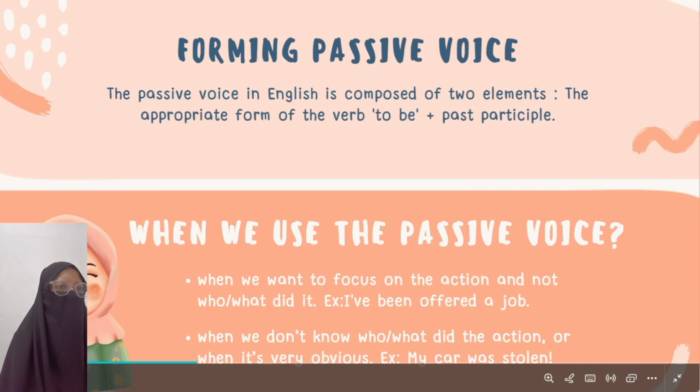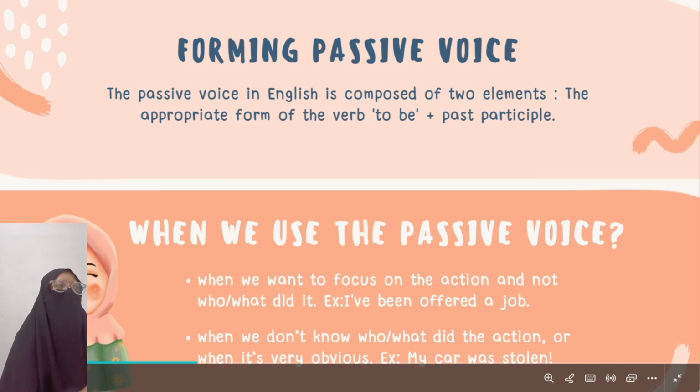After that, forming the passive voice. The passive voice in English is comprised of two elements: the appropriate form of the verb to be and the past participle.